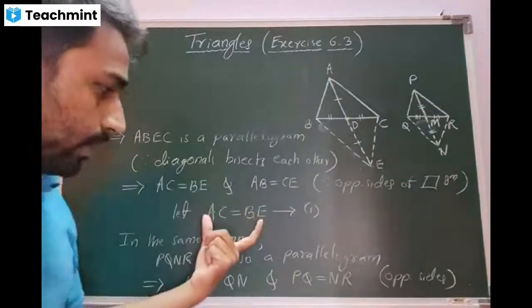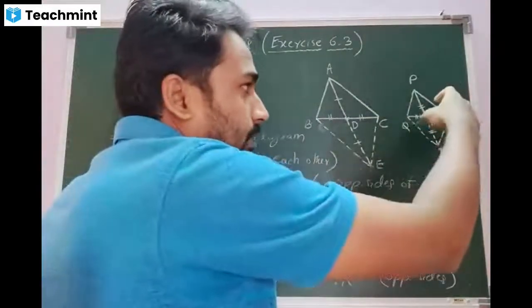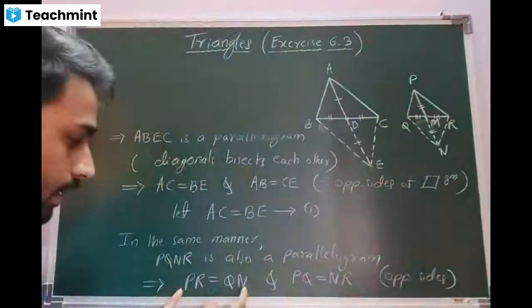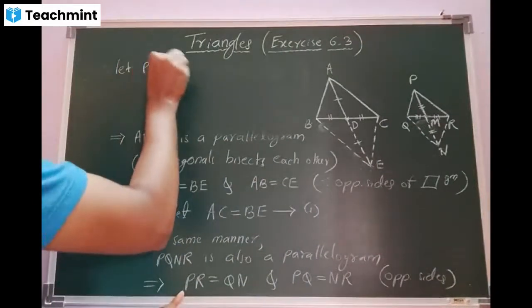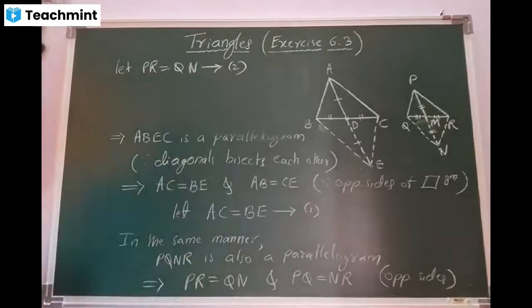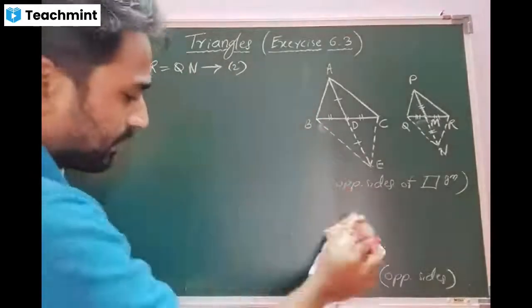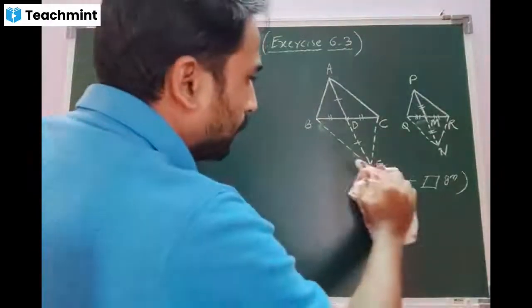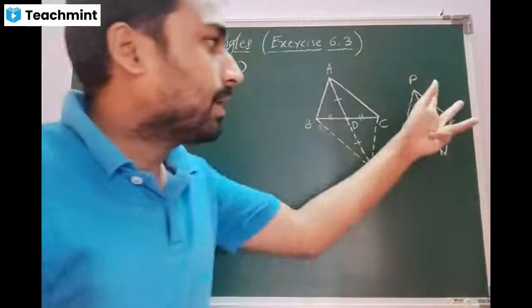I have chosen AC with BE, means in the same direction PR with QN. I have to take this one. Let PR is equal to QN, equation number 2. Got the concept? Yes, sir.